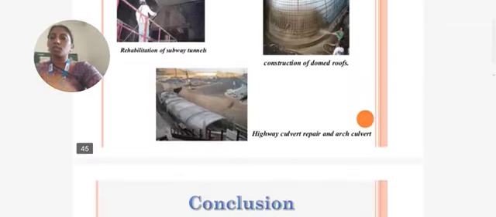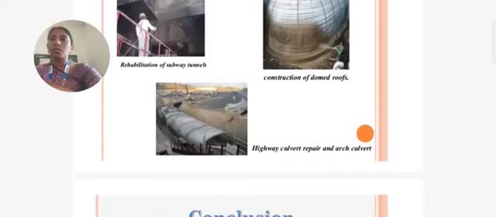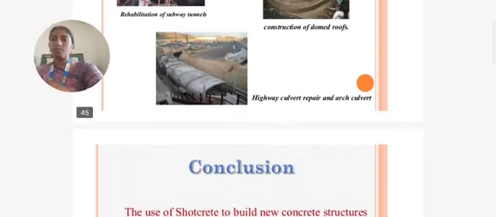There are some applications of shotcrete: rehabilitation of subway tunnels, construction of domed roofs, highway culvert repair, and arch culvert repairs. There we can go for shotcrete.